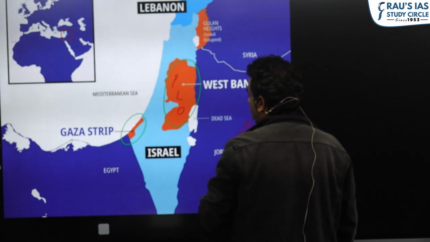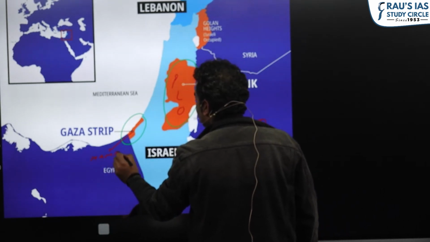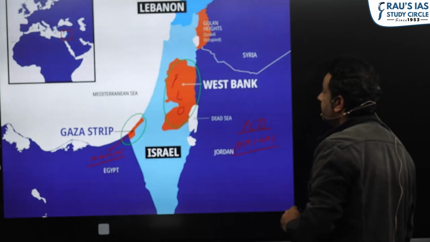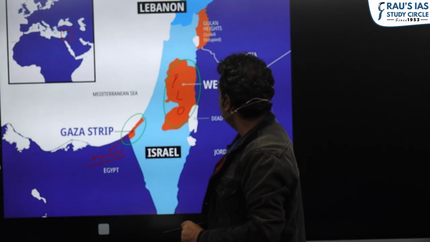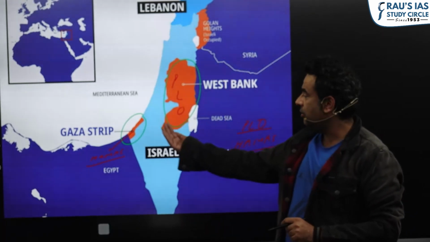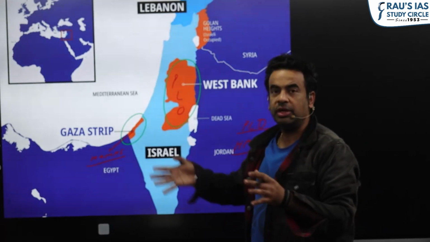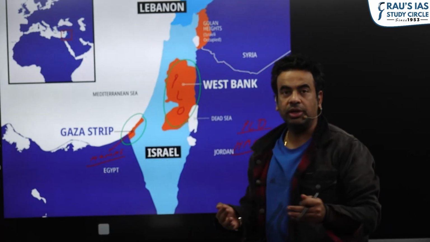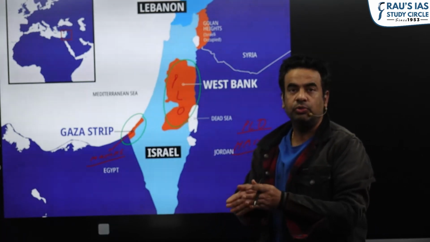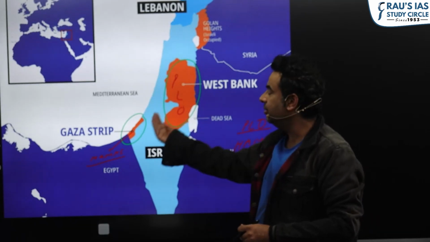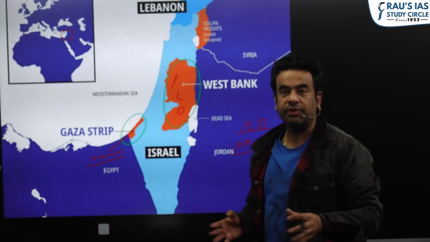The PLO is the governing authority of the West Bank and Hamas is the governing authority of Gaza, right? When the elections took place in 2004-5 in the region, Hamas won in the Gaza Strip and the PLO won in the West Bank, but both failed to work together, and since then both are the governing authorities of different territories.